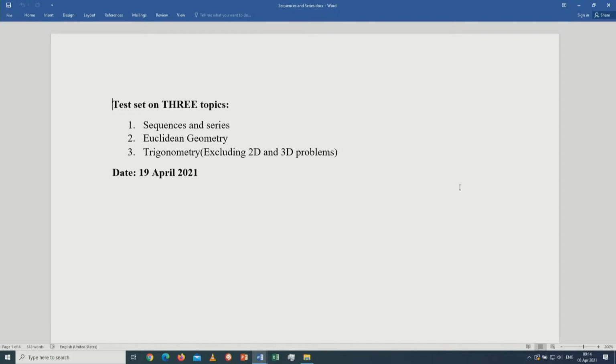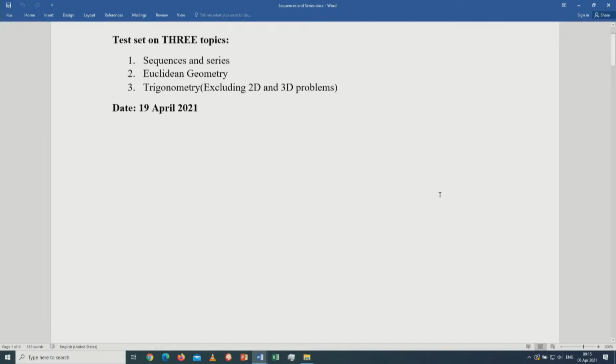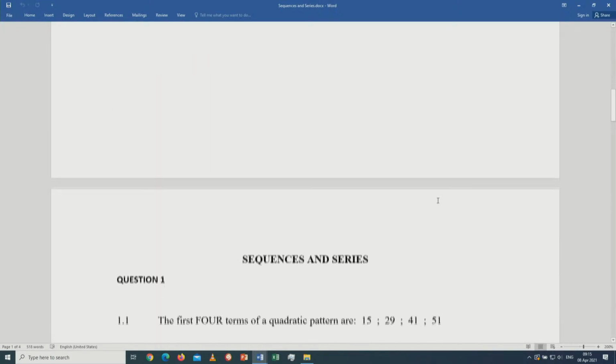Fine. Let me take the first topic, which is sequences and series. What should we expect in sequences and series? Remember, sequences and series, basically it's patterns, number patterns. We start from the linear number pattern, quadratic number pattern, and the geometric. Let me take you through the scope.